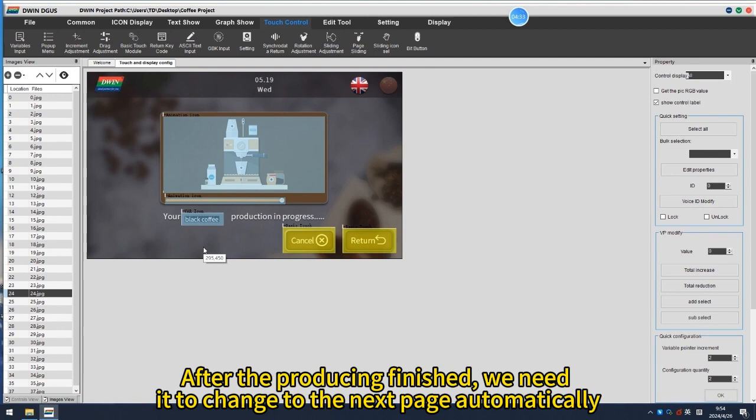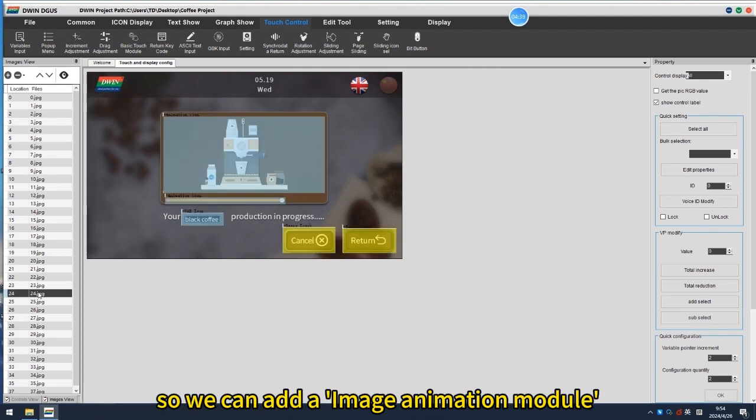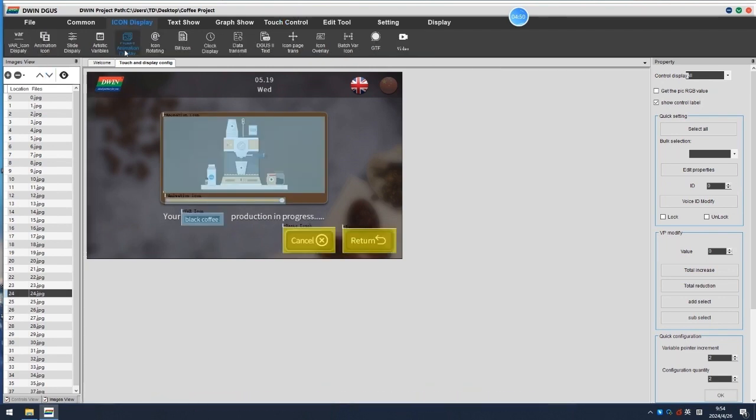After the producing finished, we need it to change to the next page automatically, so we can add an image animation module.